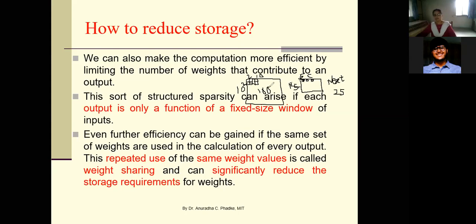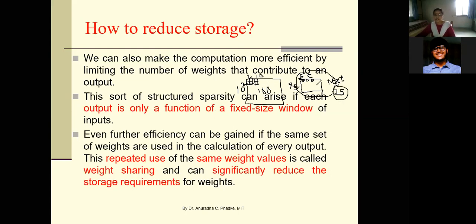So for full connectivity, we needed 100 nodes. Now the number of nodes is reduced to 1/4 because we have considered a fixed size window which is mapped to one particular node in the next layer. So if we don't consider any overlap, we will get only 25 nodes in the next layer.